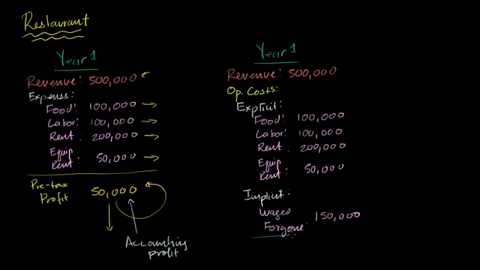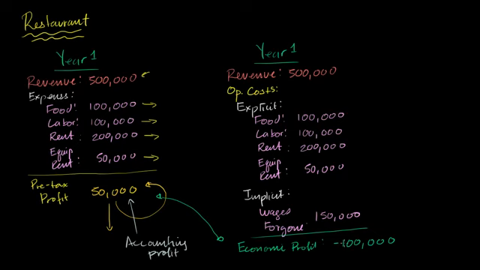So let me draw a line over here. So our economic profit is going to be our revenue that we're taking in minus all of these expenses. That gives us positive $50,000. But now we have to subtract the wages foregone. So then I get to negative $100,000. Now this is interesting. This is kind of a big discrepancy here. One, in accounting terms, I'm profitable. In economic terms, I'm not profitable.